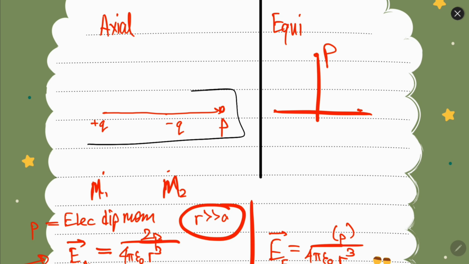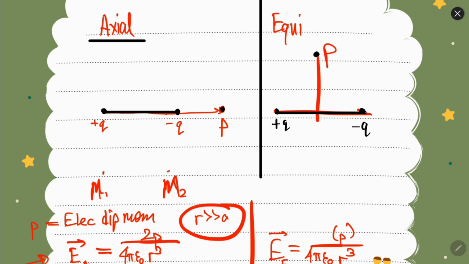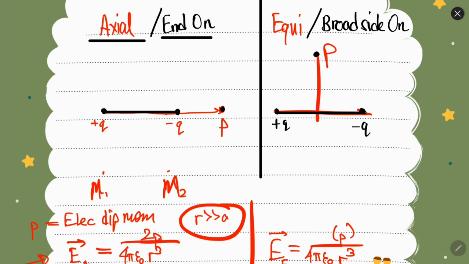For example, in electricity we studied that if we have charges plus q and minus q of equal magnitude, then we can find the electric field strength at various locations, like on the axis of the dipole or on the perpendicular bisector of the dipole. The axis is called the axial position or end-on position, and the perpendicular bisector is called the equatorial position or broadside-on position.